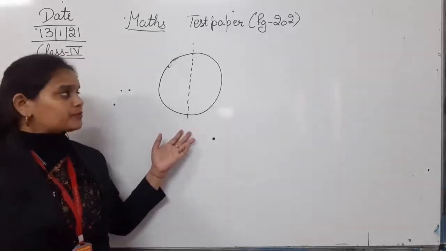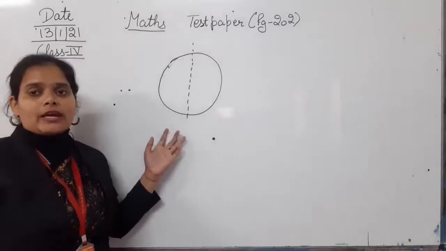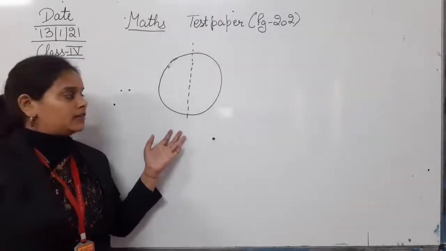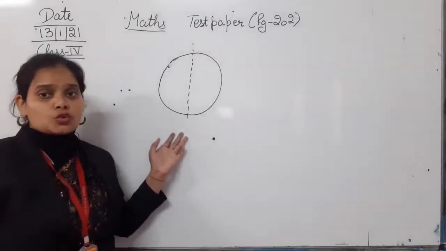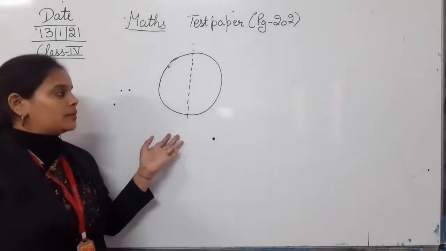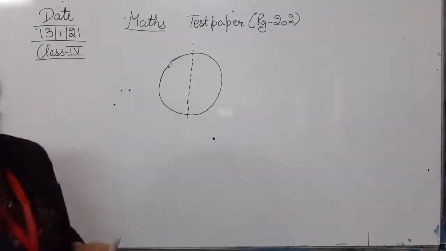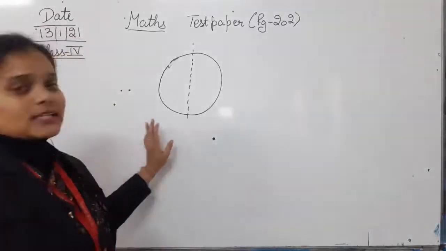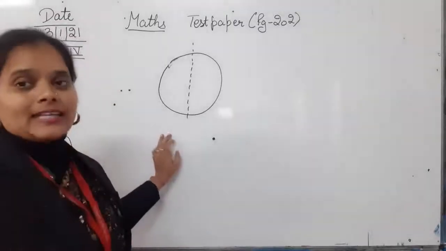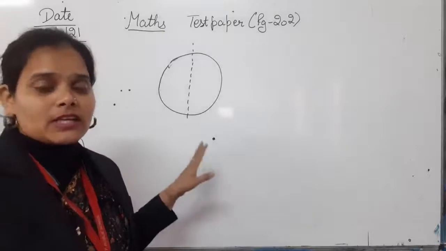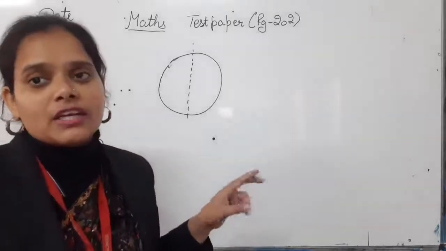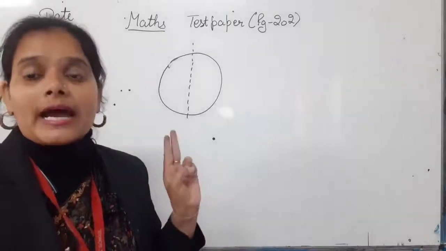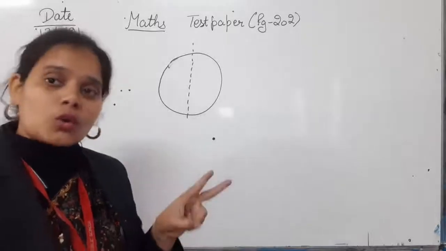A mirror line or line of symmetry divides the given figure into 2 identical parts. So see, the mirror line and the symmetrical line divide the given figure into 2 equal identical parts.